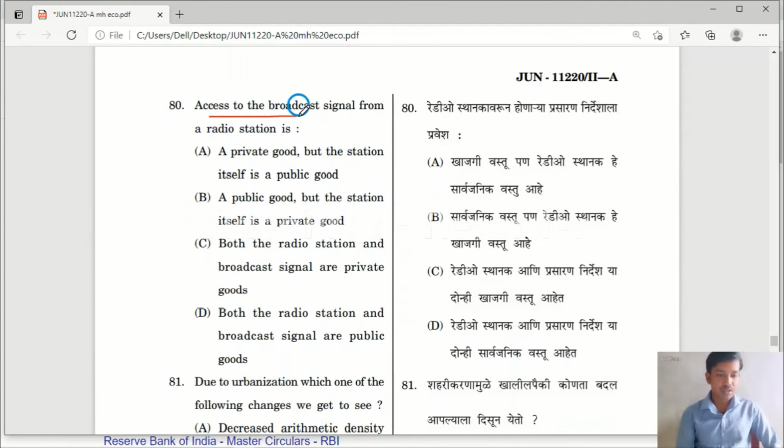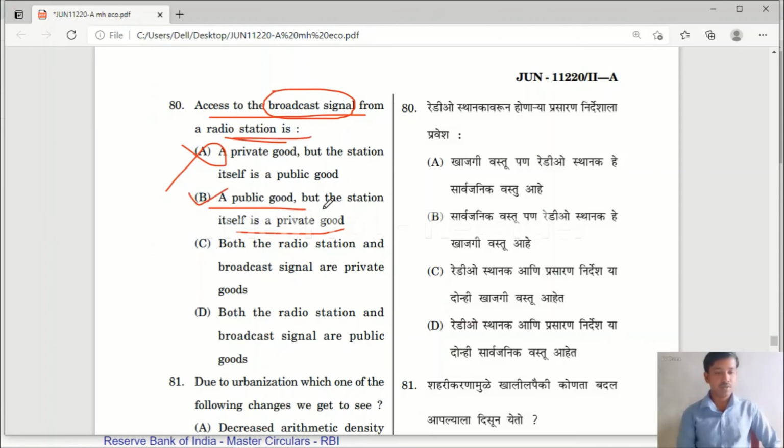Access to the broadcast signal from a radio station is a private good, but the station itself is a public good. No, this is wrong, because access to the broadcast signal is a public good. Option A, a public good, but the station itself is a private good. Yes, everyone can access the broadcast signal, so it is a public good, and the radio station is a private good. Yes, option A is the correct answer.